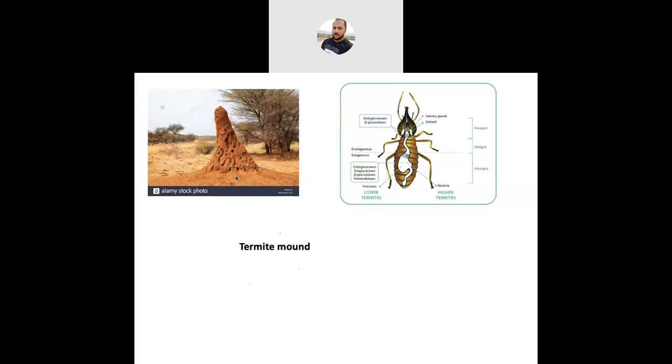What are those materials? Soil, their saliva. That's why I told you the salivary glands are very well developed. Soil, saliva, and this excreta. These three will help to construct the termitoria. So soil, saliva, and excreta are used for constructing the termitoria.